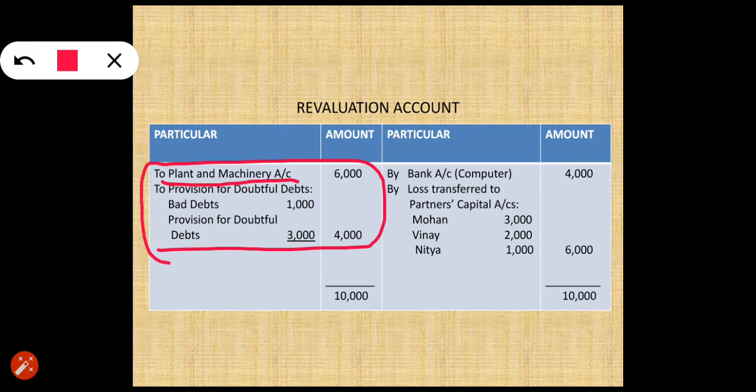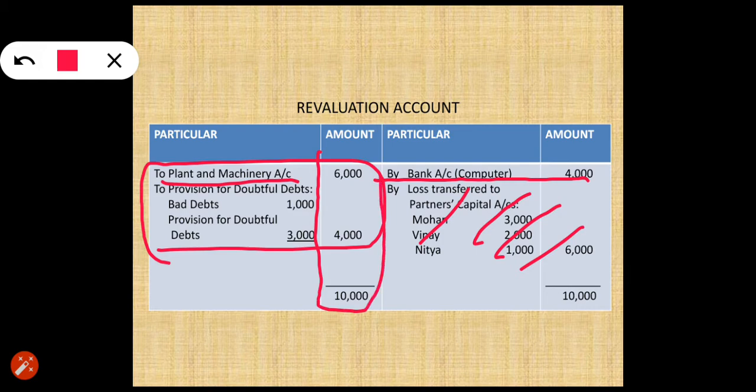Then we have recorded here by bank computer. Now don't pay attention on this first. First see the part which I have underlined and bracket on the debit side. तो पहले आप बैलेंसिंग करोगे डेबिट और क्रेडिट साइड में से जो साइड ग्रेटर है. डोंट कंसिडर दिस एट प्रेजेंट. So you can see 6,000 and 4,000, that is 10,000, and here only 4,000. It means debit side is greater than credit side, and if the debit side is greater than credit side, it denotes loss.